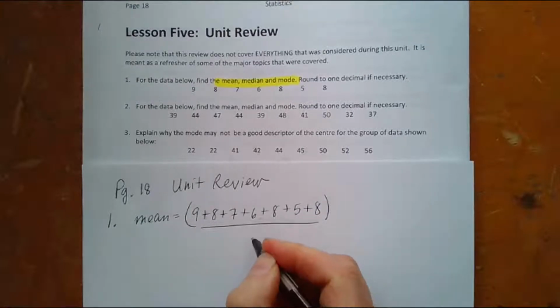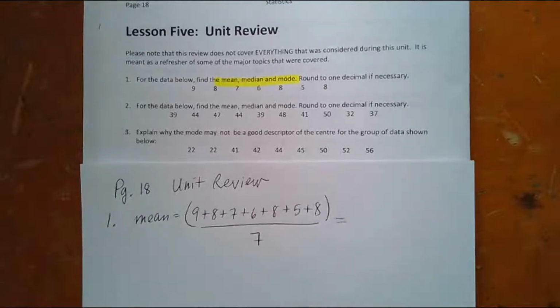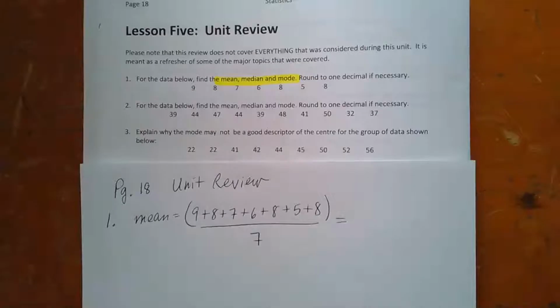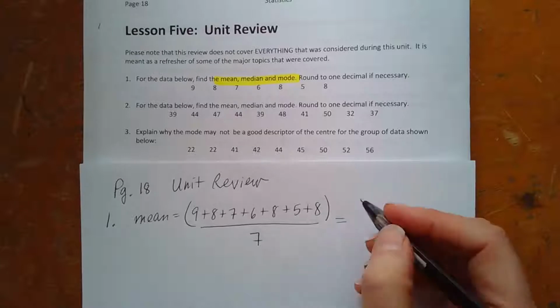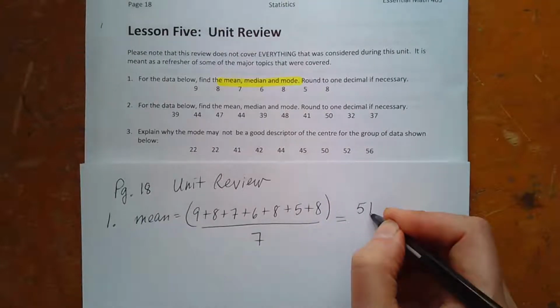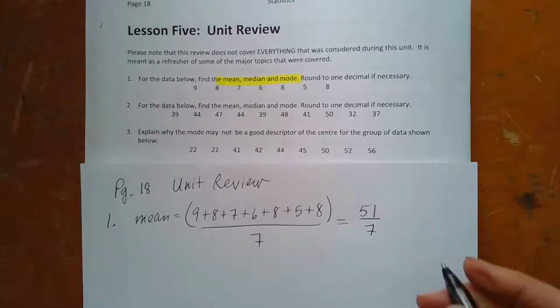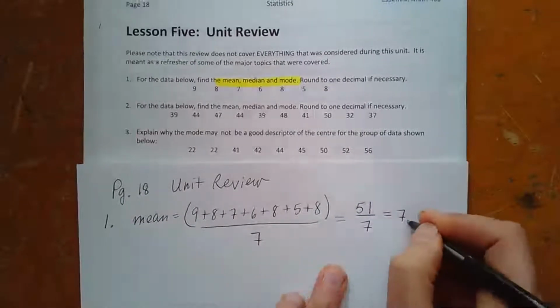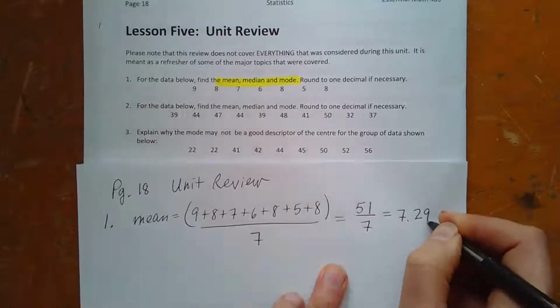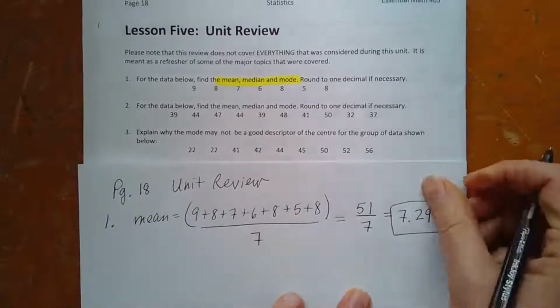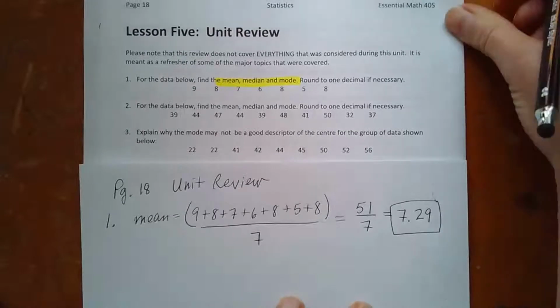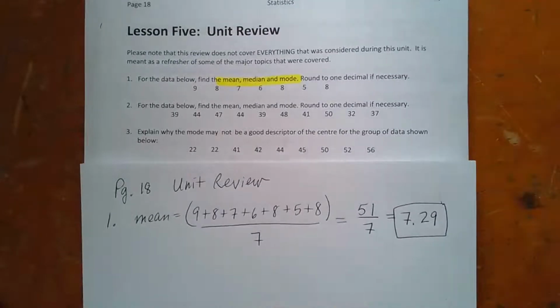1, 2, 3, 4, 5, 6, 7. Okay, so let's see what we get here. Let me take my calculator. So I get 51 as a subtotal, divided by 7. Remember, our default is always to round to 2 decimals if we have to round. So this would be the mean. That's how you calculate the mean. You just subtotal all the values and divide by the number of values.